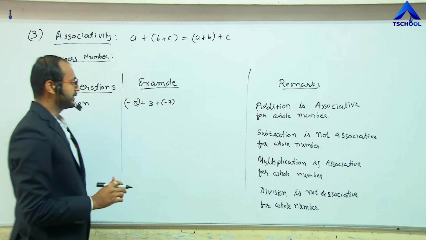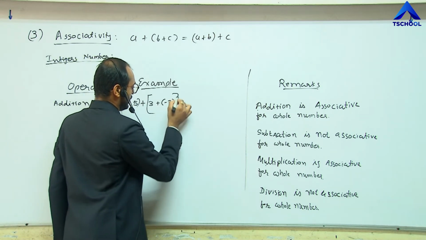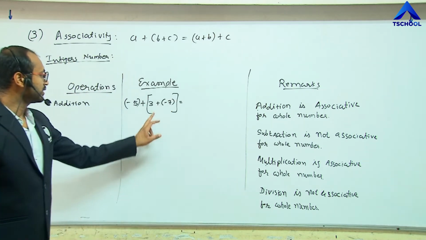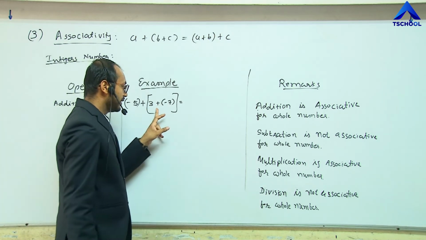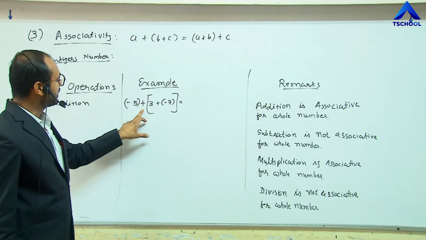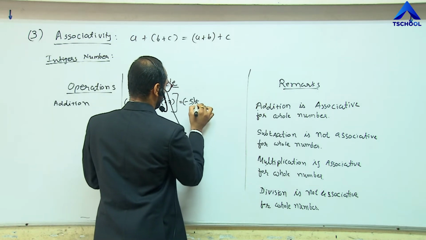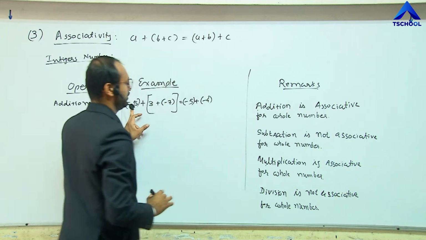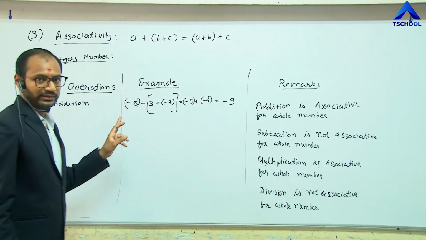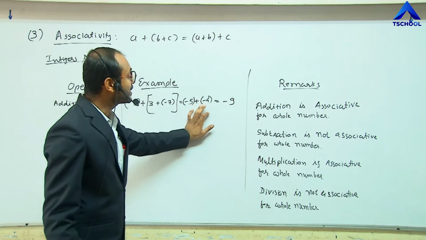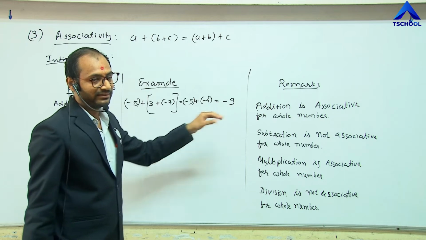Here -5 is also included in the integers. And let me group these two first. So 3 plus -7 gives -4, and -5 plus -4 gives -9. Clear? Here the addition of these two numbers gives -9.